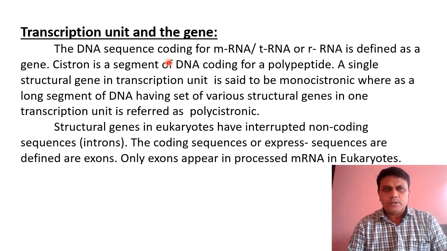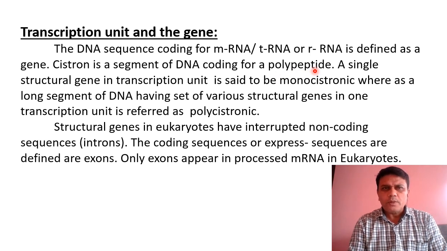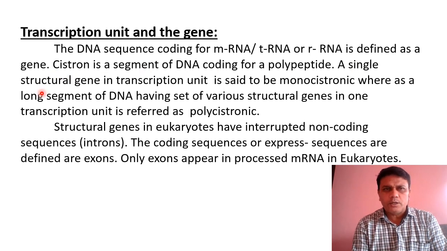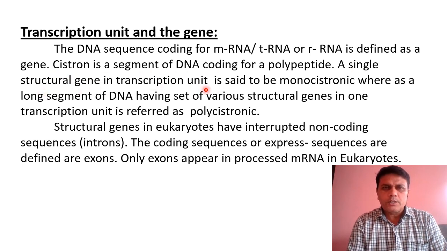The DNA sequence coding for messenger RNA, tRNA or rRNA is called a gene. Cistron is a segment of DNA coding for a polypeptide. That means a segment of DNA which codes messenger RNA, which determines what type of protein or polypeptide chain is to be produced, is called a cistron. A single structural gene in a transcription unit. Transcription unit means